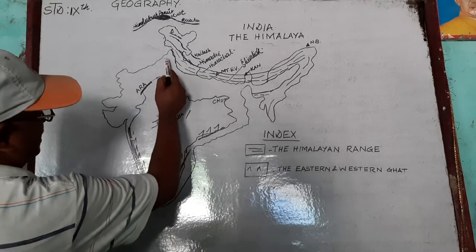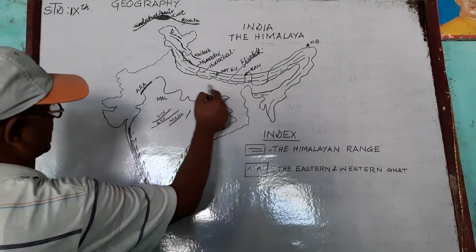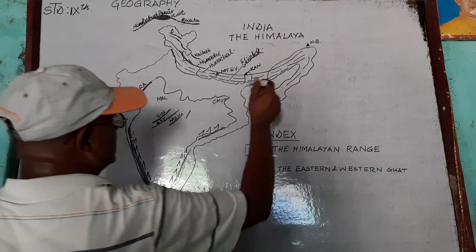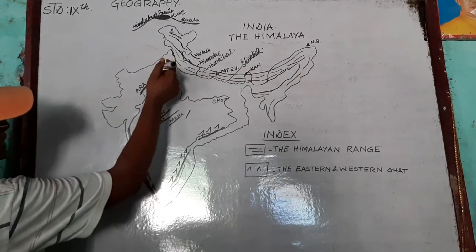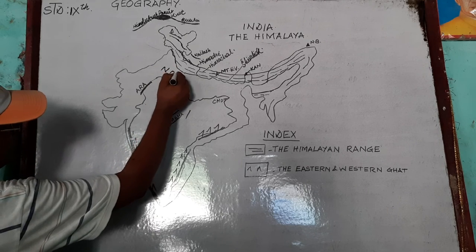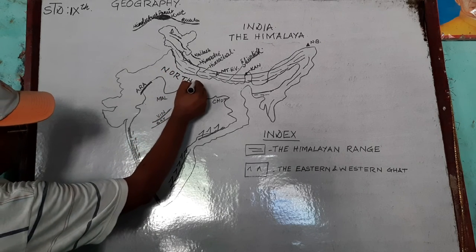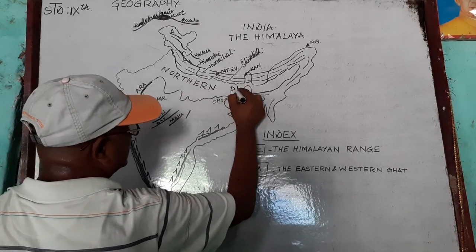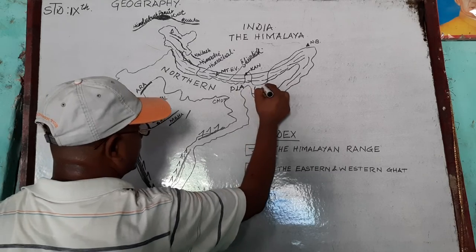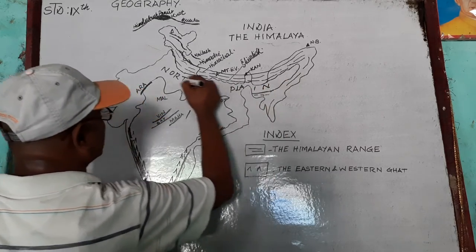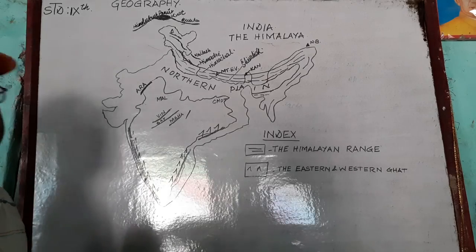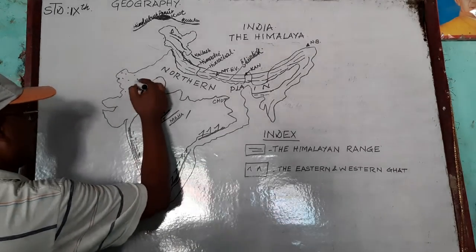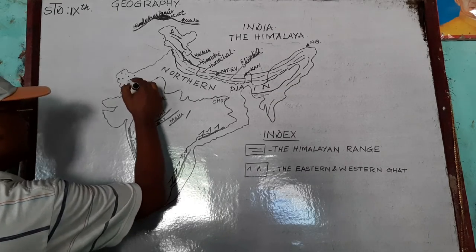This part of India, here is considered as the northern plain. Here also it is considered as the northern plain. This is the northern plain region. And this part of India is considered as the desert.